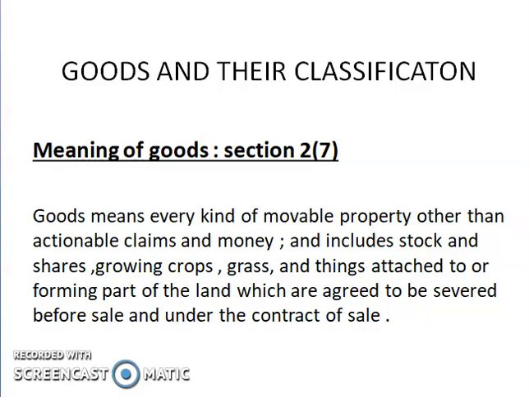Land is not included as goods because there is a different law, the Transfer of Property Act, for the sale of land. So goods means everything: every type of stock, actionable claims which we can transfer to another person, growing crops we can sell to another person, grasses and other things which we can cultivate and sell to the prospective buyer at a future date.